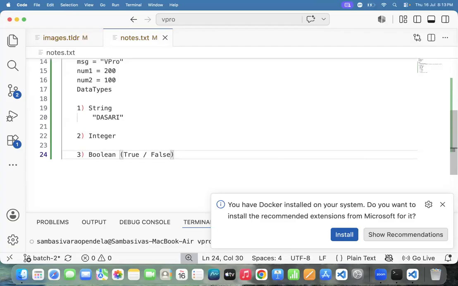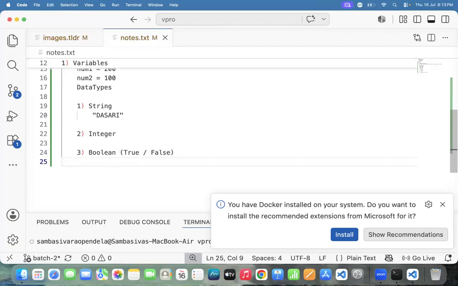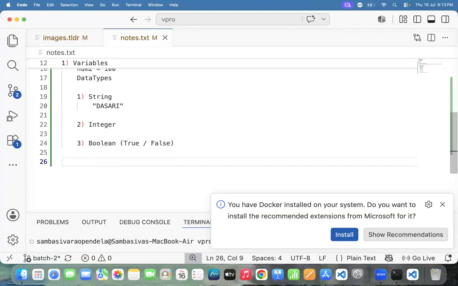Fine. You may say, sir, what is the Boolean? For example, you may feel like on and off kind of thing. True in the sense the gate is opened, you are allowed to enter the cinema theater. False in the sense the gate is closed, you are not allowed into the cinema theater. Just like a yes or no kind of thing. Got it? Okay, sir.